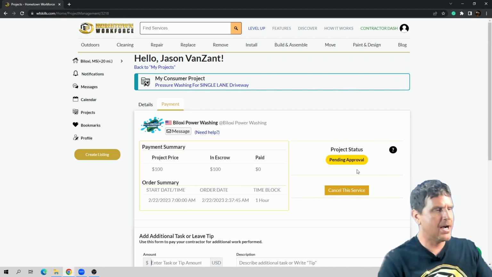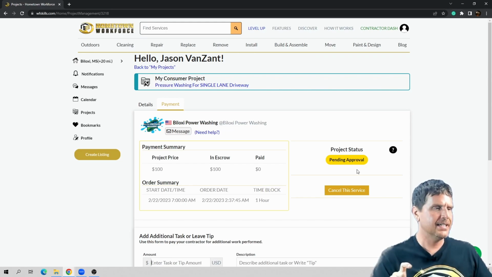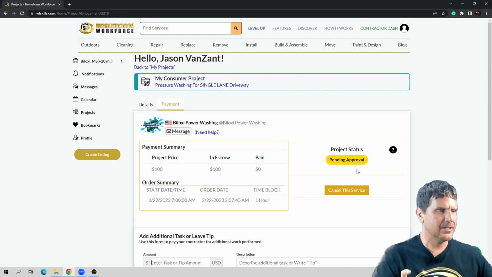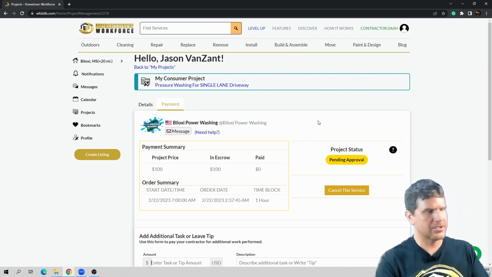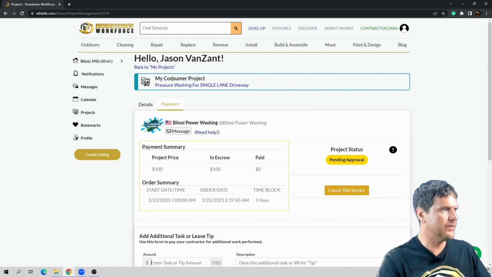And this is where you manage the project status. The contractor will send these status updates that will inform you as things are moving along. And if there's a problem, of course, you'll receive that notification too.